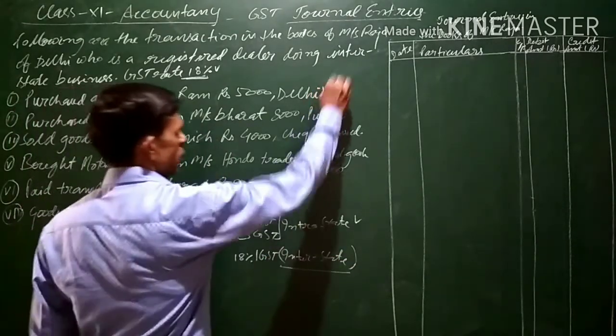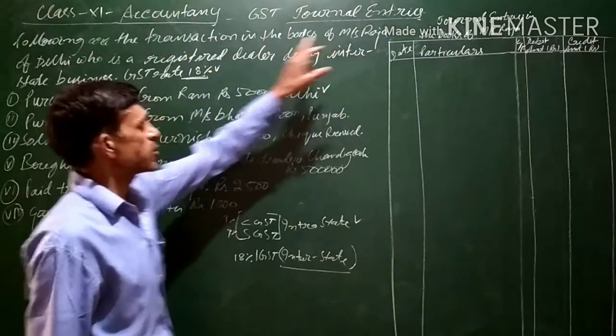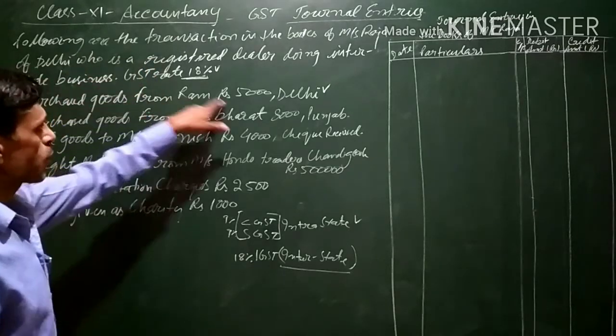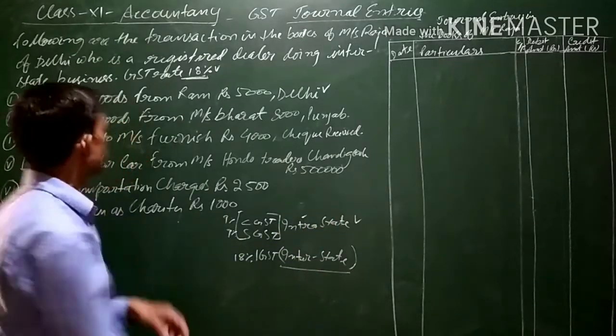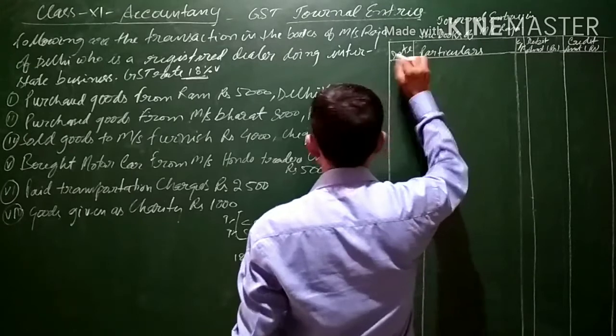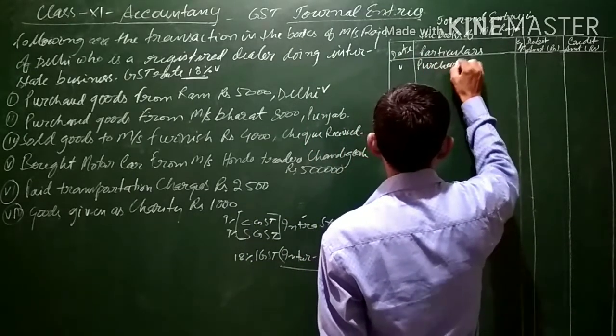Now, this is an intra-state transaction because the buyer is a registered dealer. The registered dealer is Raja Traders of Delhi, and he is buying from Ram, who is also from Delhi. Here, since the goods are purchased, the purchases account will be debited. There is no date, so we will ignore this part.